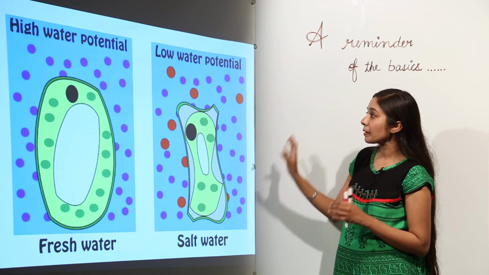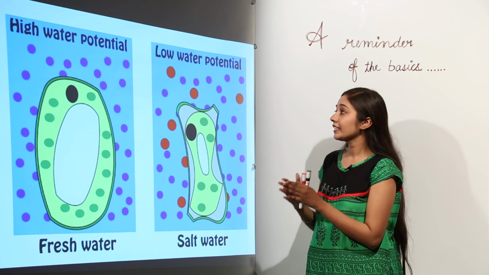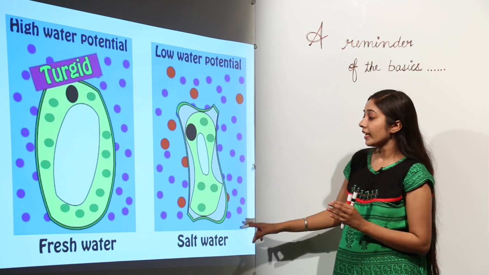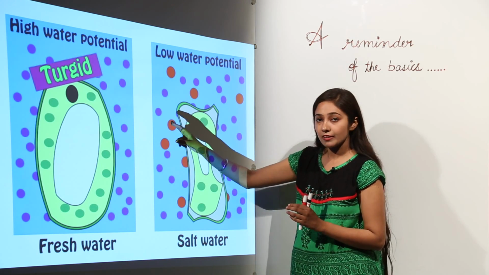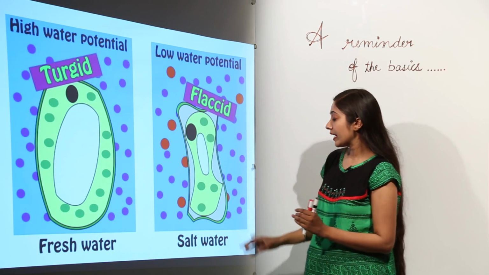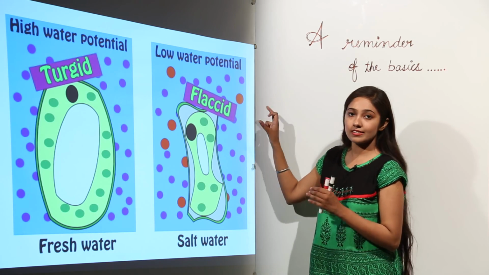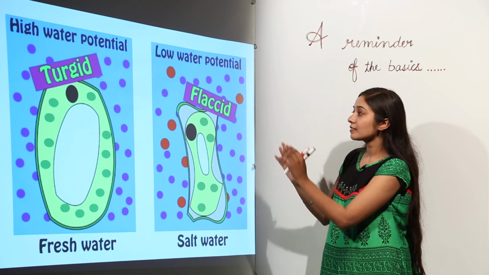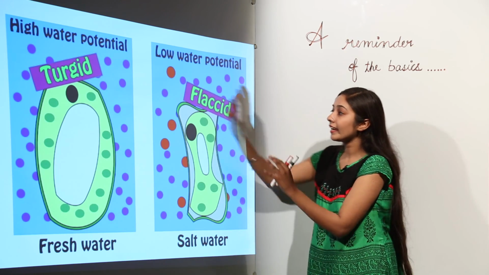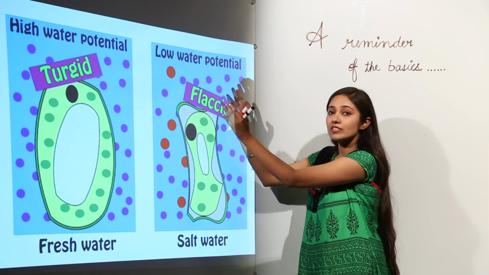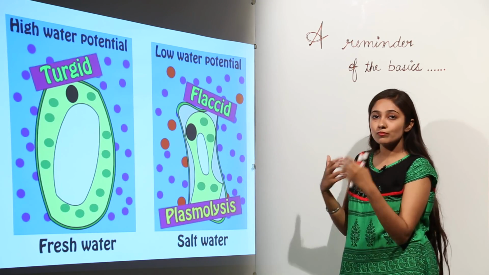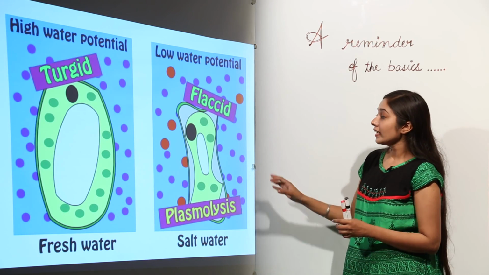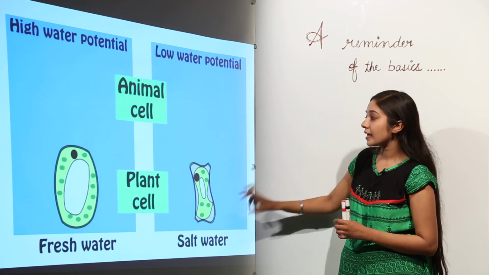Okay, so remember what is going to happen in case of a plant cell if we put it in fresh water and if we put it in salt water. In fresh water we will get a turgid cell, more stiff, more turgid, and in case of salt water we are going to get a flaccid cell, due to shrinkage of the protoplast material. Why so? Because the movement was from inside to outside, and in the other case we had movement from outside to inside of the cell. The water molecules moved from outside to inside of the cell. In case of a flaccid cell, this process is known as plasmolysis.